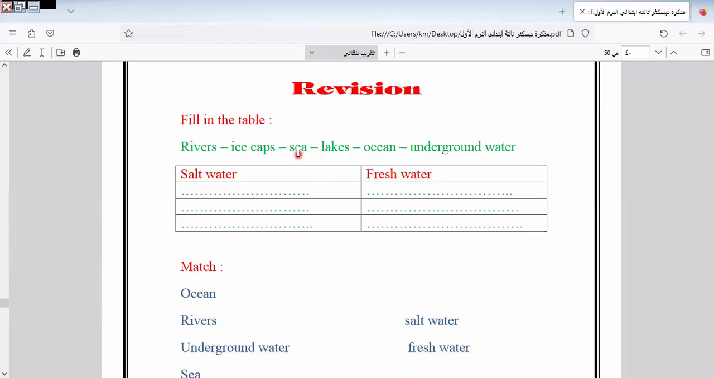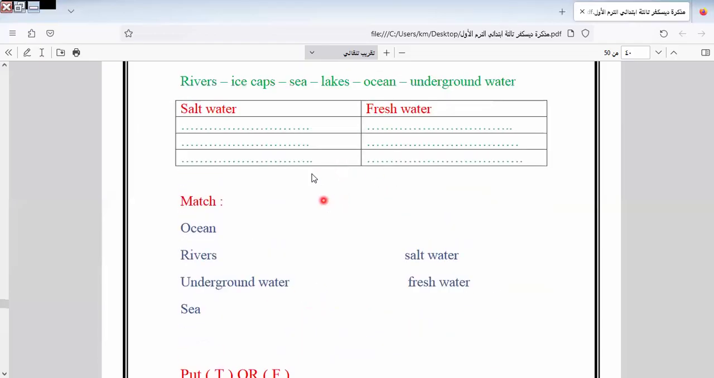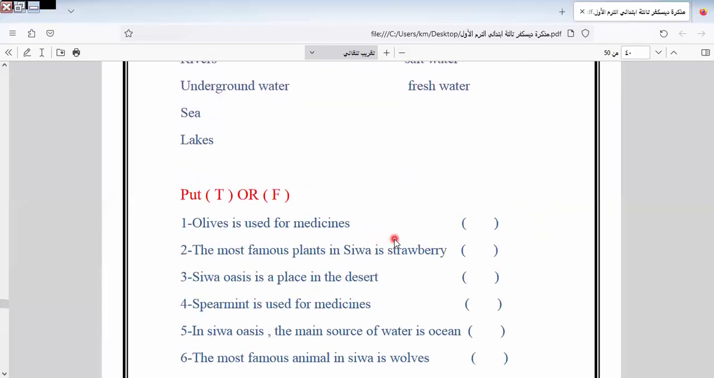Fresh, what will it be? It will be fresh: underground water, rivers and lakes. We have here ice caps. Ice caps are frozen, okay? Here we have salt water, and I think this is the same.